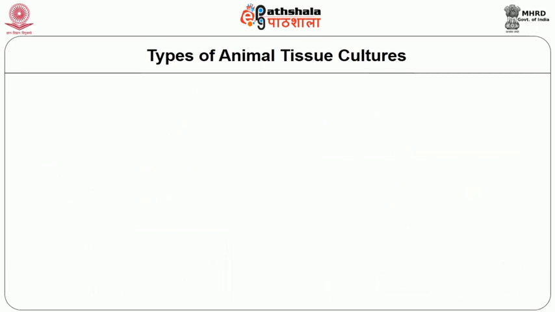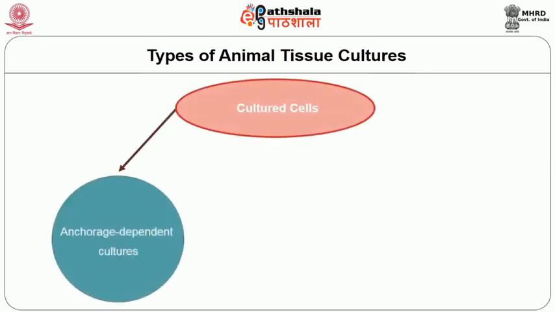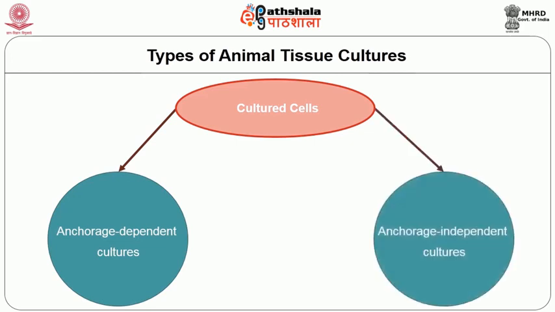Apart from this classification, based on anchorage properties, cultures can be divided into two other types, namely anchorage dependent cells and anchorage independent cells in culture. The anchorage independent cells are also called suspension cultures.